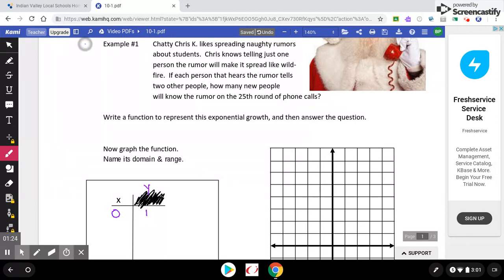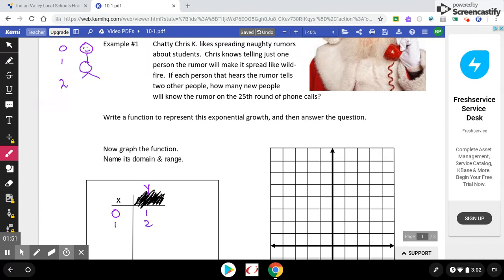Best way to do a problem like this, I think, is to make a chart. So let's make this Santa here. Happy Santa. All right, he's about to make a phone call. So he calls someone, and this one person, one phone call, now knows. So if you think about it, there are 2 people that know the rumor now. Santa knows the rumor, and this one other person. Total 2.